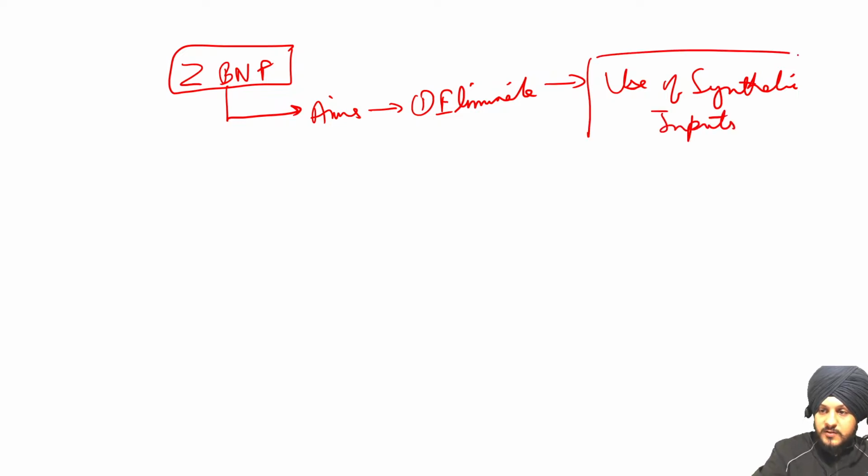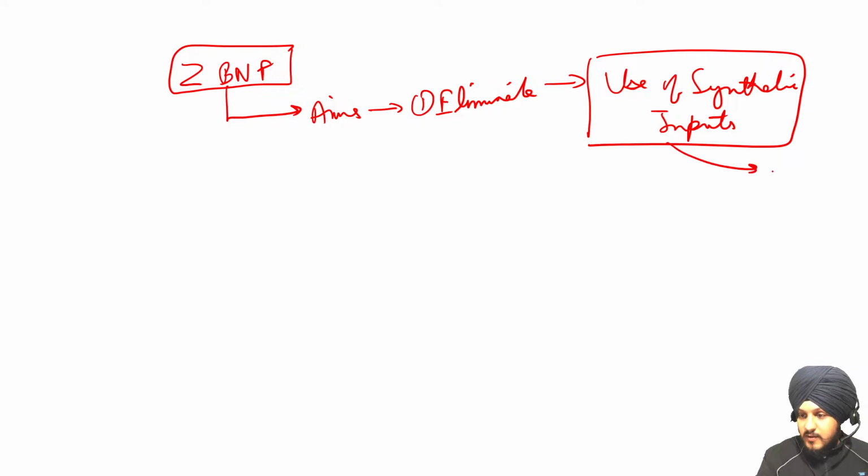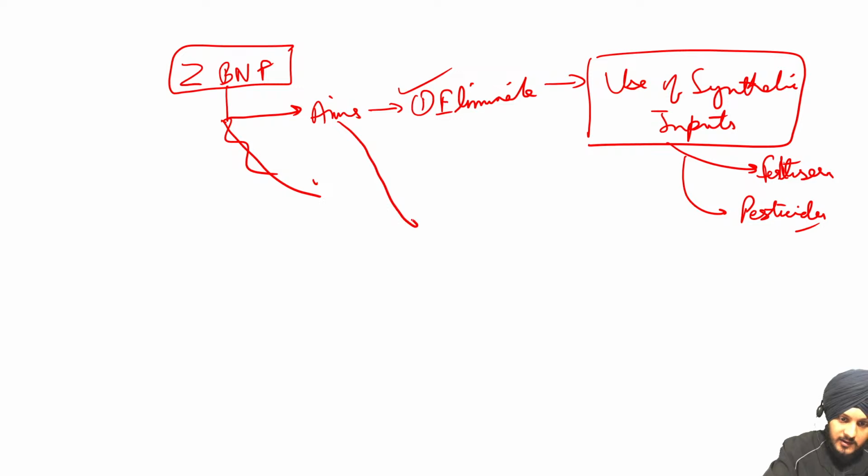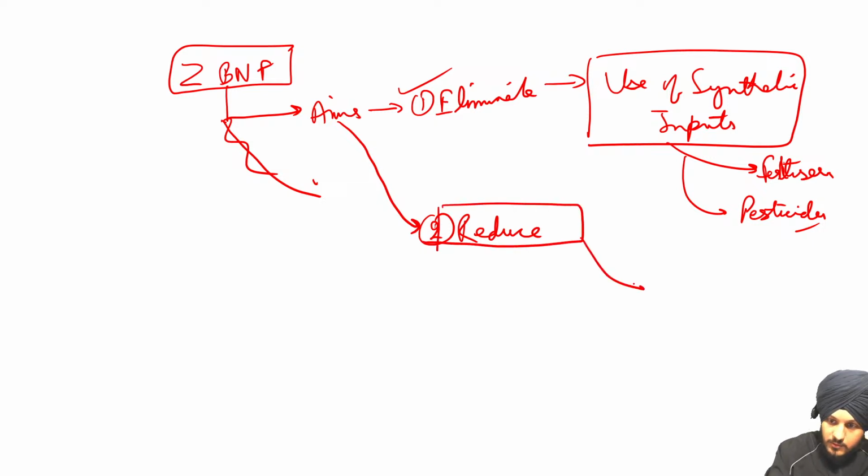Now, what type of synthetic inputs? Such as the fertilizers, the chemical fertilizers, then the pesticides, weedicides, etc. So the first aim of this zero budget natural farming is to eliminate the use of these synthetic inputs. Also, in addition to that, it aims to reduce the dependence on external inputs.